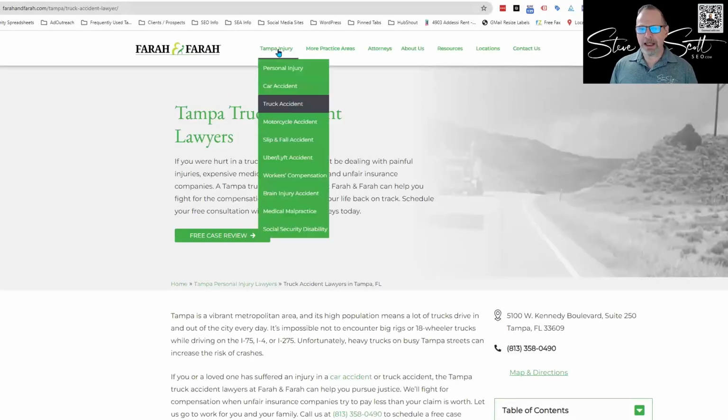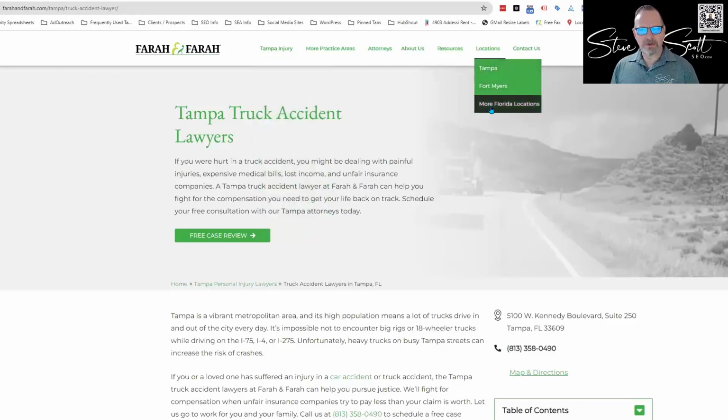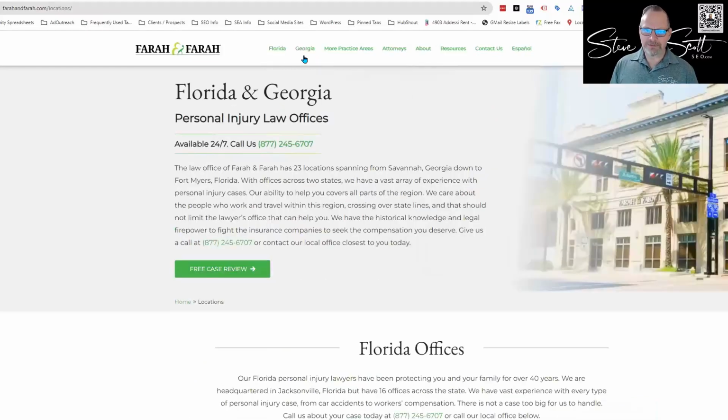And again, the one thing I don't like about this, right, is that what if I wanted to go back to Georgia? Well, now it's like, here's locations here, but it's only for Tampa. I got to go to more Florida locations, and there's Florida and Georgia again, so they're kind of going back. So it's a little kludgy, I think, but structurally, in regards to how they're putting out content and where they're putting it, it's exactly what the questioner is asking, right? Is lay it out this way.